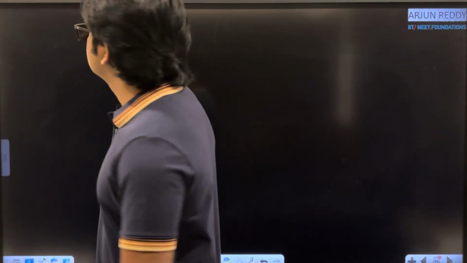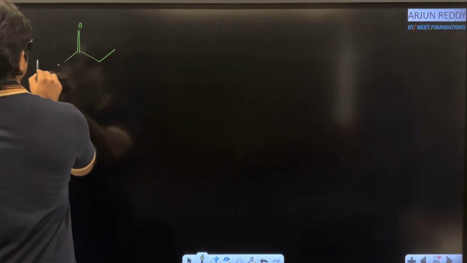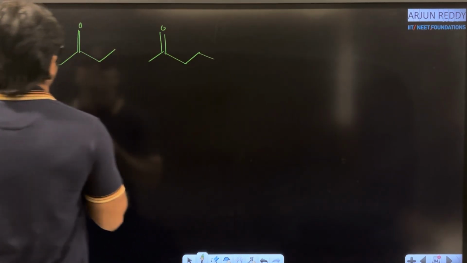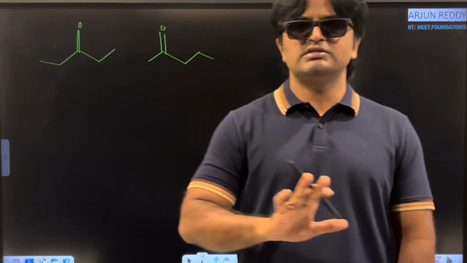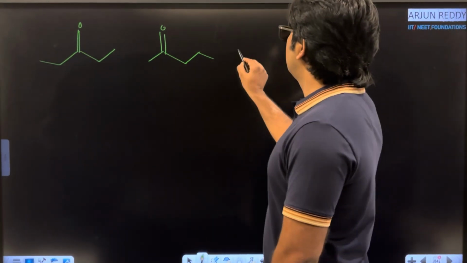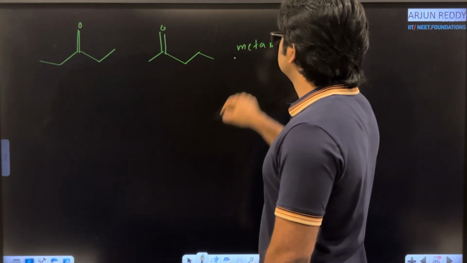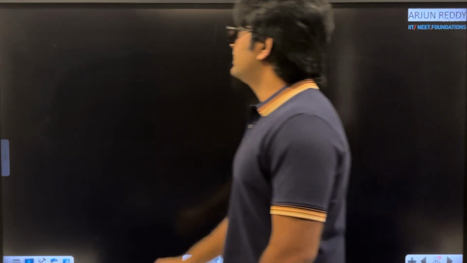Is there an example for metamerism? Okay, you can take ketones also, by using ketones, ethyl, and here methyl and propyl. These two are what? Metamers. So like that, any type of example can be given. This is the way of identification of metamers. Clear? Next we are going for functional isomerism.